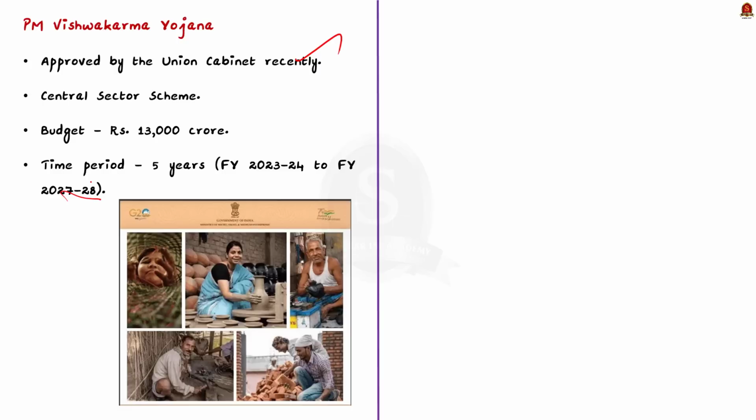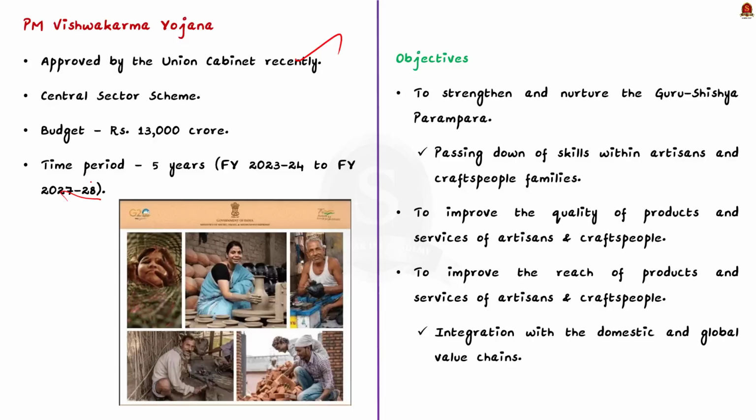Talking about its objective, the scheme aims to strengthen and nurture the Guru Shishya Parampara or family based practice of traditional skills. This means that the scheme promotes the passing down of skills within families that are engaged in artworks and crafts making. In addition to this, the scheme also aims to improve the quality of products and services of artisans and craftspeople.